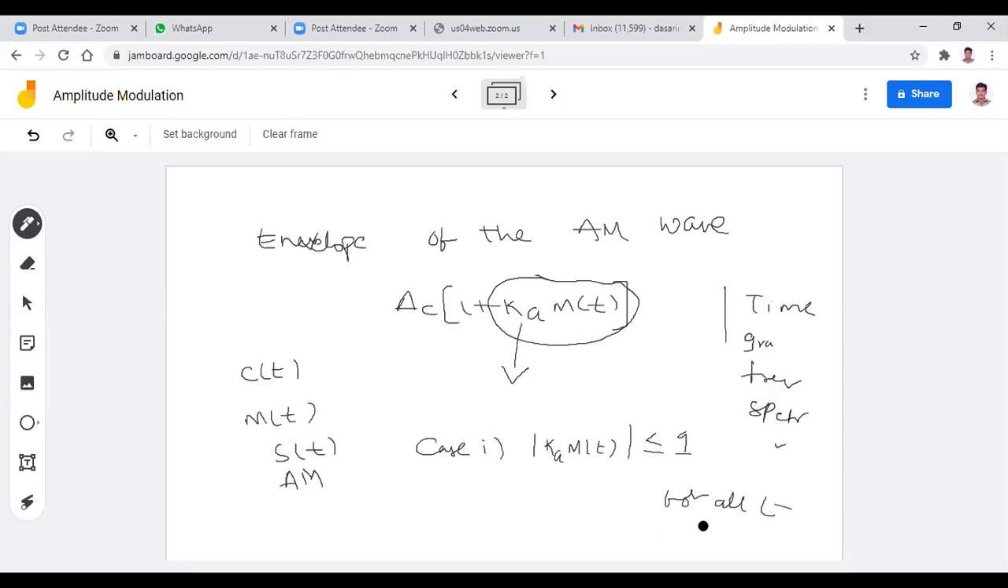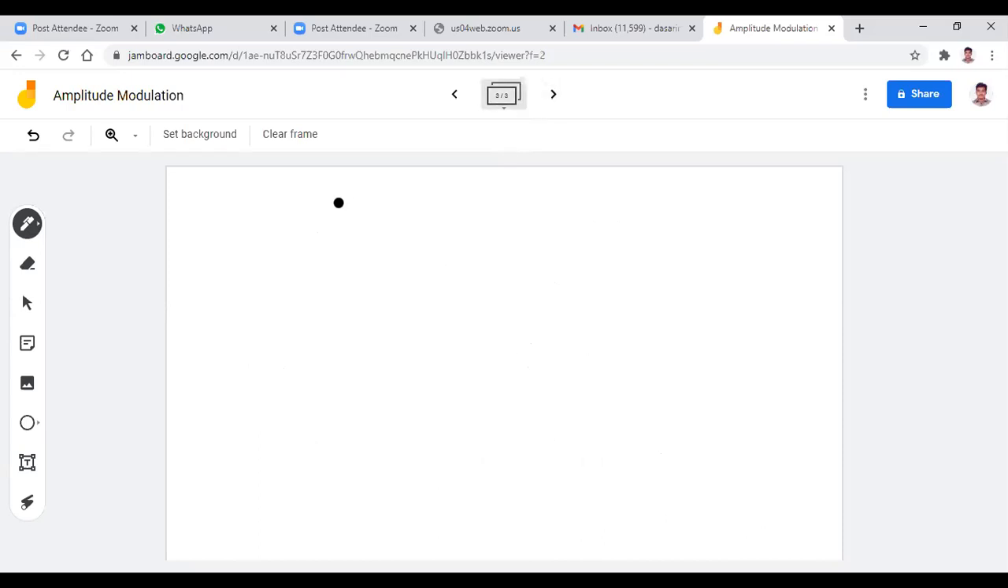This is very, very important. Try to follow this. Case 1: Ka m(t) less than or equal to 1 for all values of t. See here, when you go for the envelope, I already told that, A_c into 1 plus Ka m(t), or you can take it in terms of magnitude like this also, no problem. And here my case is Ka m(t) value is less than or equal to 1.